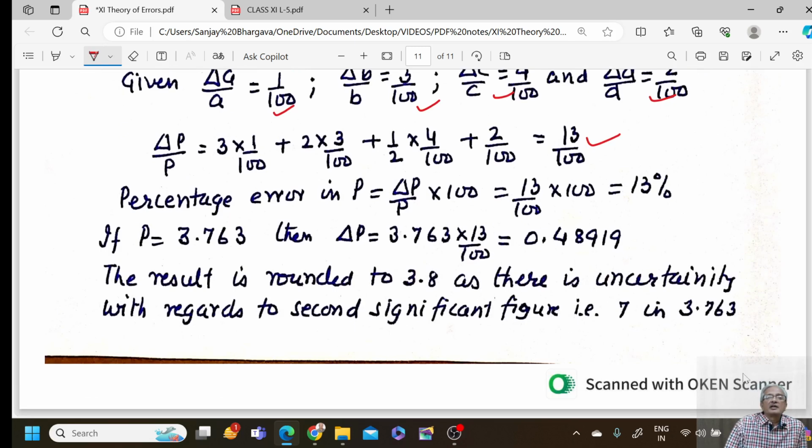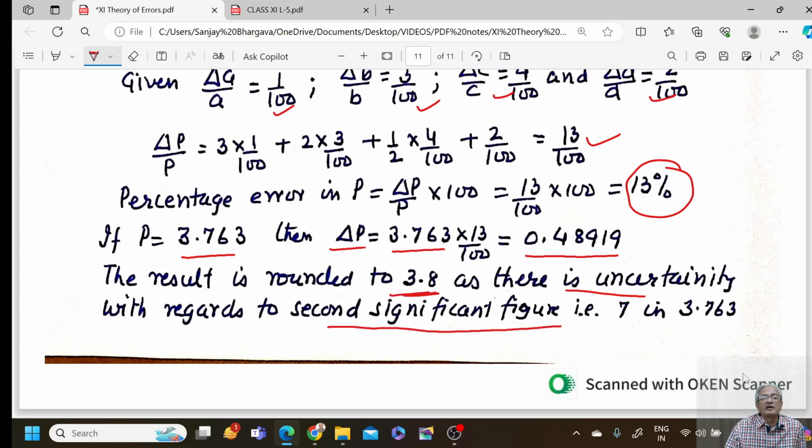It is 13%. If P is equal to 3.763, then delta P would be equal to 3.763 into 13%, that is 0.48919. This result is rounded to 3.8 as there is uncertainty with regard to the second significant figure, that is 7. This is having some uncertainty. So after rounding off, this must come out as 3.8.